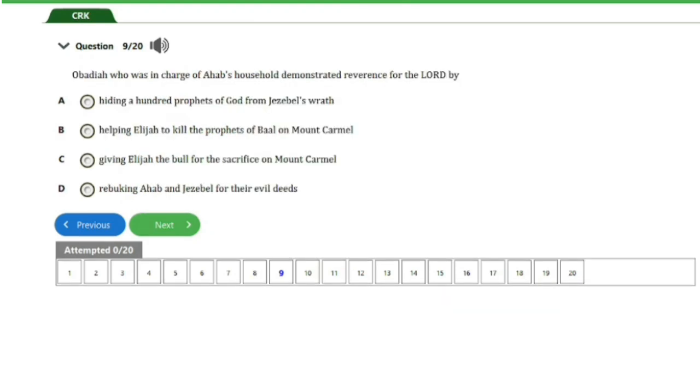So guys, the next question here is question number 9. Obadiah, who was in charge of Ahab's household, demonstrated reverence for the Lord by A. hiding 100 prophets of God from Jezebel's wrath, B. helping Elijah to kill the prophets of Baal on Mount Carmel, C. giving Elijah the bull for the sacrifice on Mount Carmel, D. rebuking Ahab and Jezebel for their evil deeds. So guys, the answer to this question is option A here, hiding 100 prophets of God from Jezebel's wrath. So let's head on to the next question, guys.